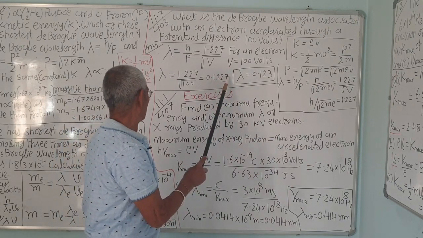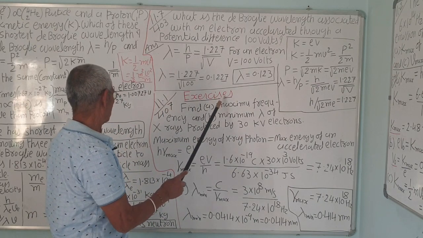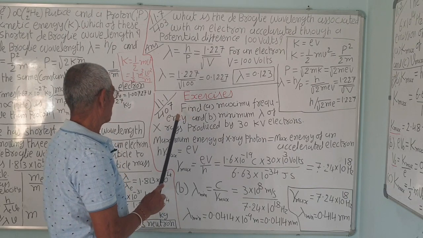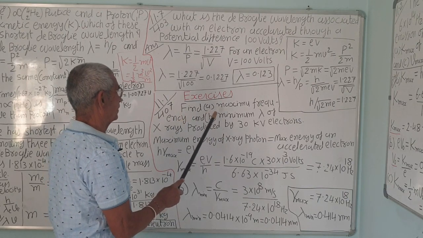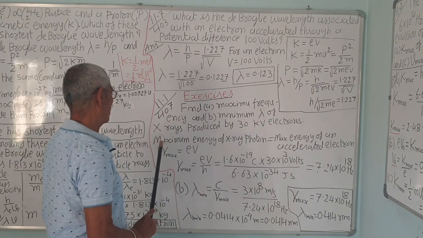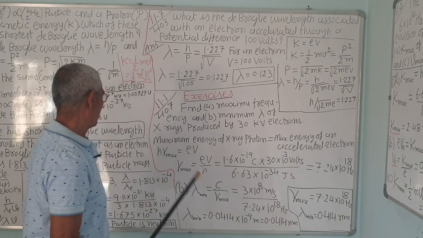It is more than half, 5. Next example, 11.1, that exercise. Now, the first question of the exercise has been started. Find the maximum frequency and minimum wavelength of the X-ray produced by 30 kilovolt electrons, correct?